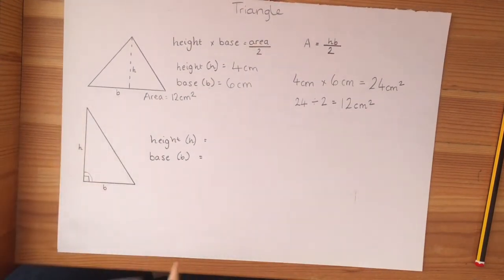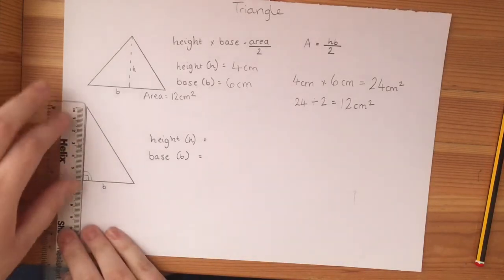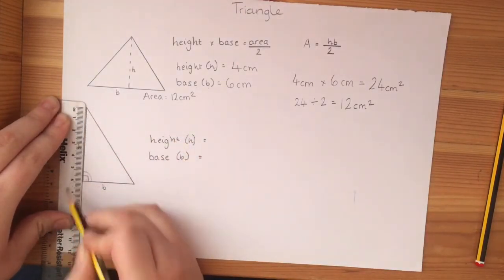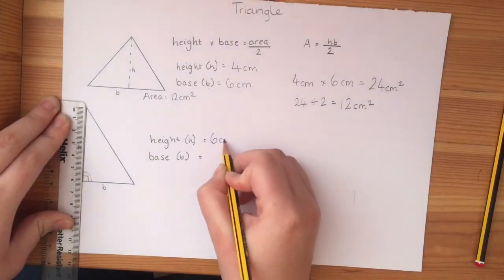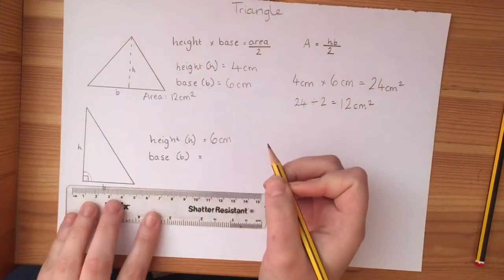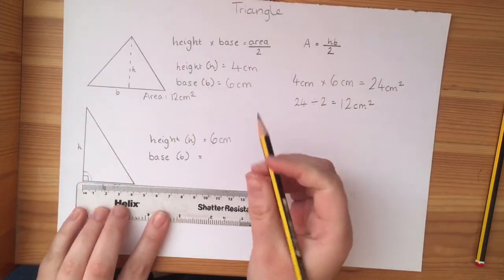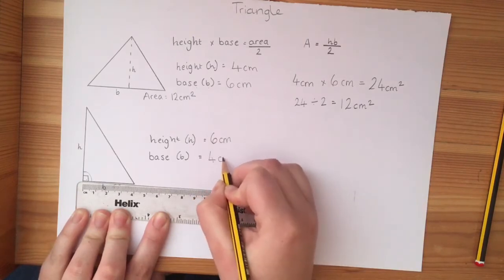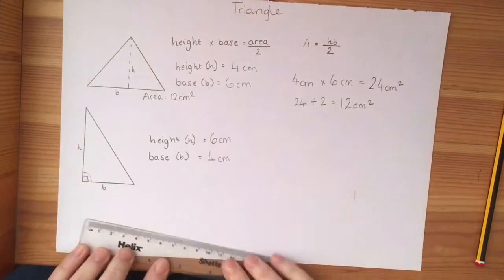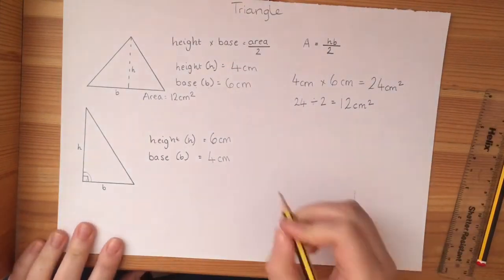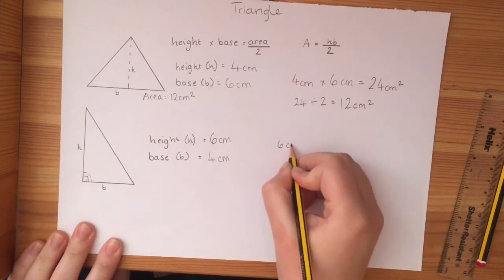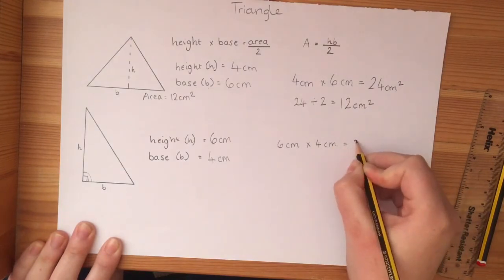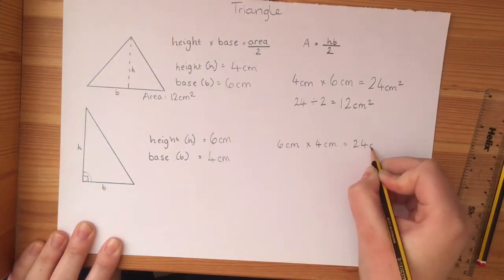So I take my ruler, make sure it's on the centimetres, not the inches. I lie it down, and I can see here that my height is 6 centimetres. So I'll put that one in first. And then I go down to the base, and I see this is 4 centimetres. So it's exactly the same as the calculation up here. In fact, it's exactly the same numbers, just because the 6 and the 4 are the other way round doesn't mean that the answer is going to be any different. Because 6 times 4 is the same as 4 times 6.